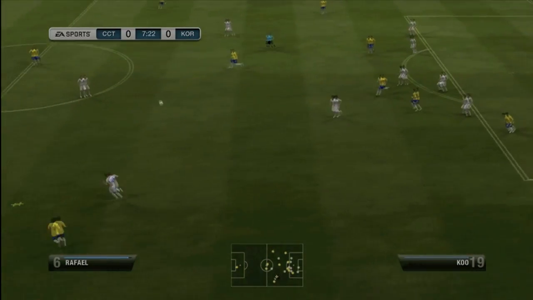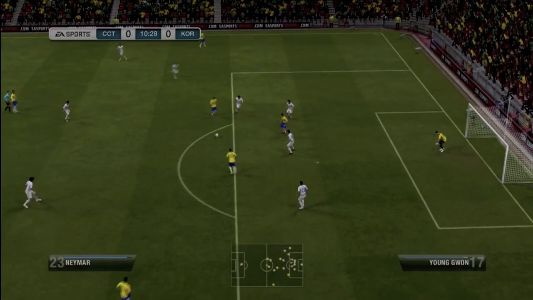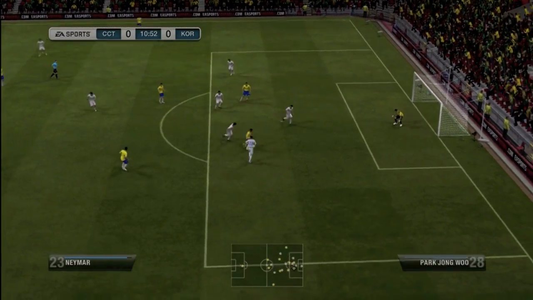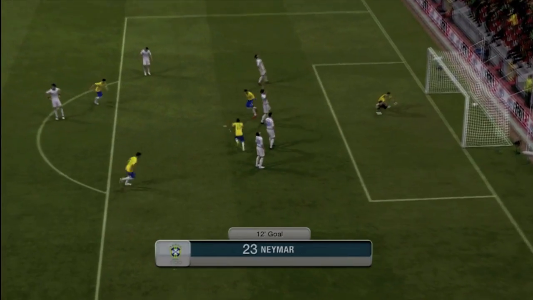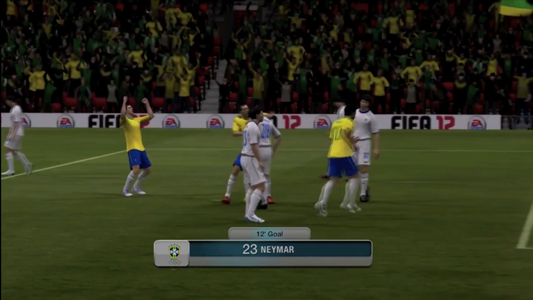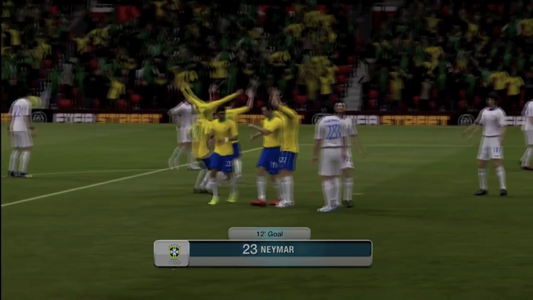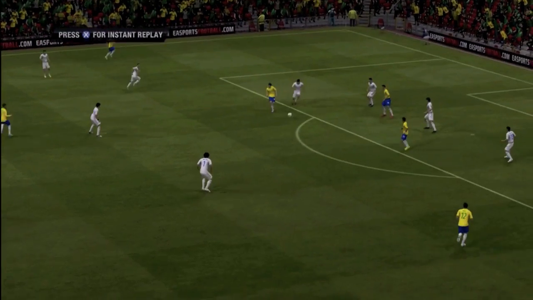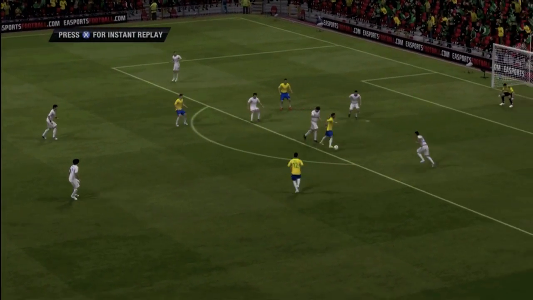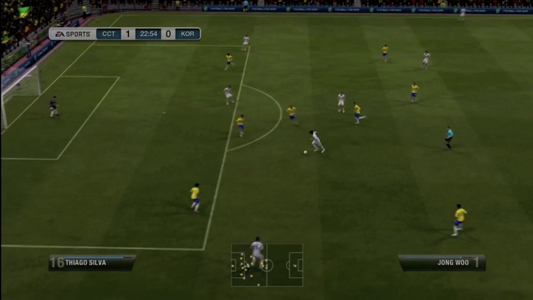No, that's not gonna progress. The pass is no good. Going to Neymar. Neymar's going in the box. Neymar's got around defenders, and he shoots it into the bottom left-hand corner in the 12th minute. Neymar has scored for Brazil, and the early opener has gone to Brazil's way. And much like a lot of people expected, they are probably going to progress through, but they've just got to keep their heads on a swivel.